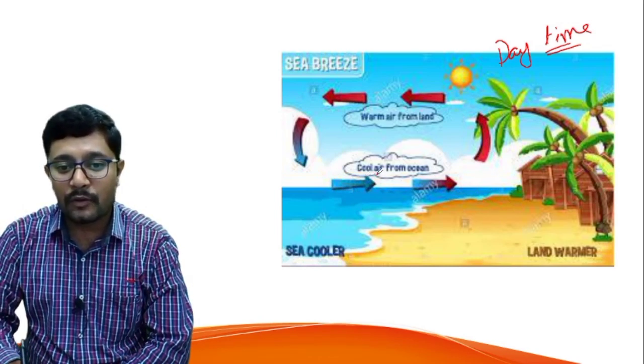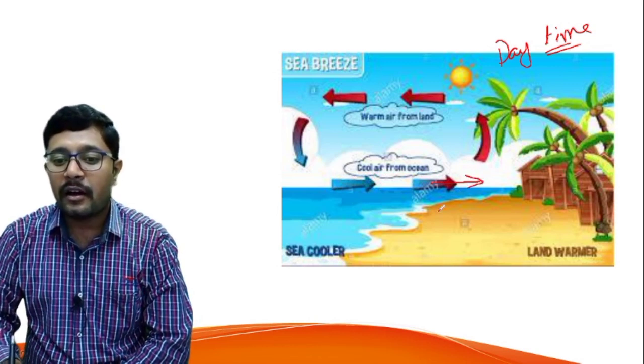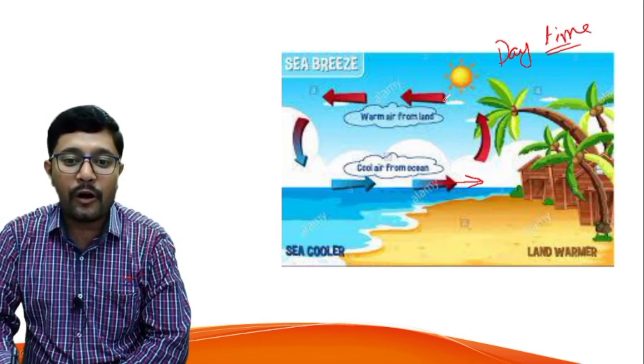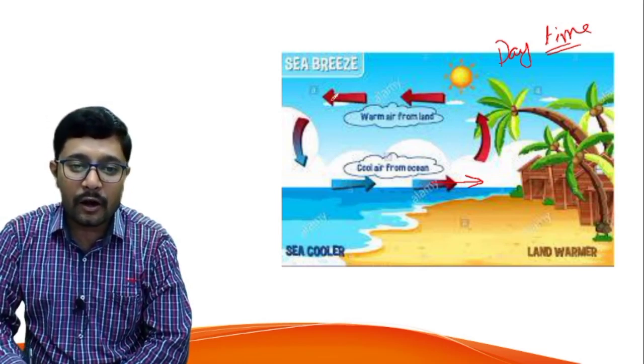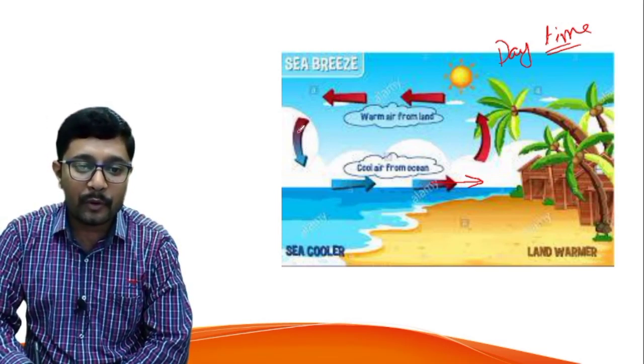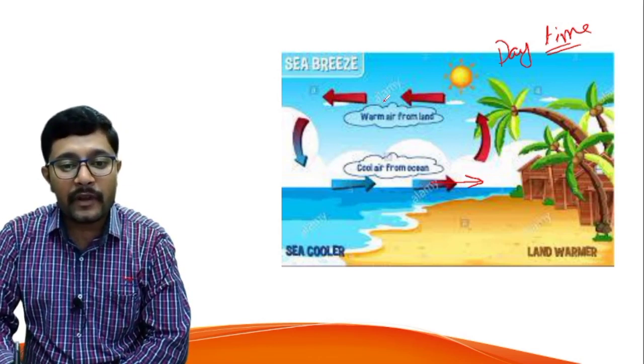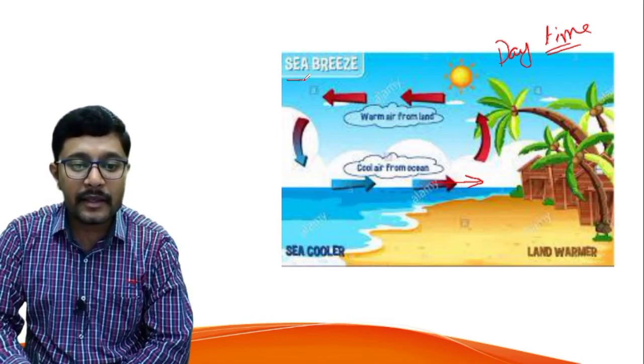Then to complete this cycle the hot air occupies the region above the ocean. This kind of movement we call sea breeze.